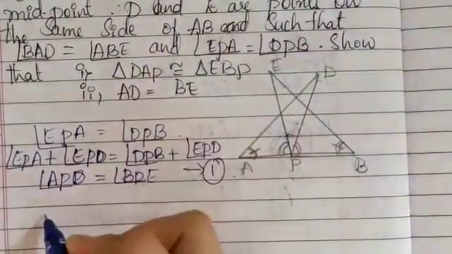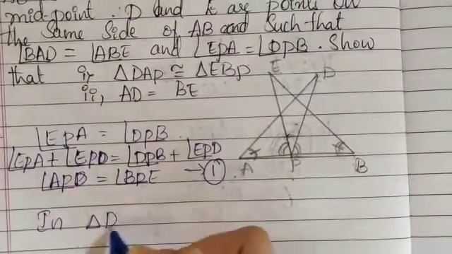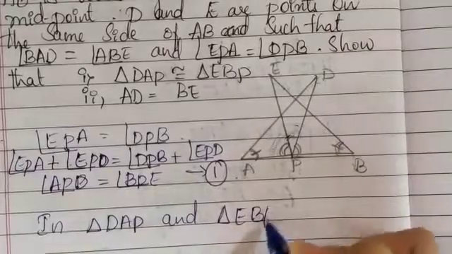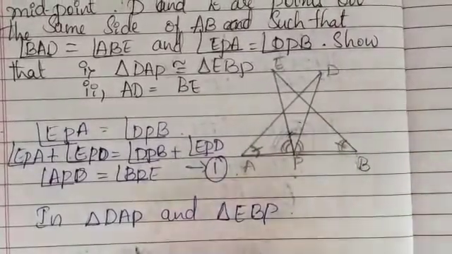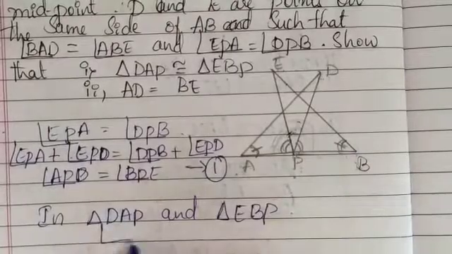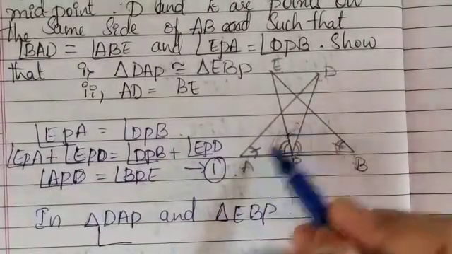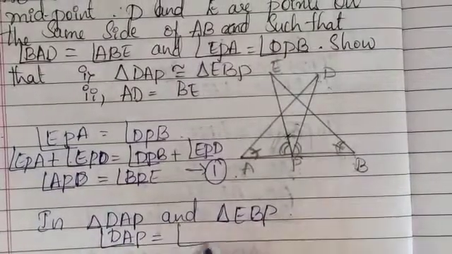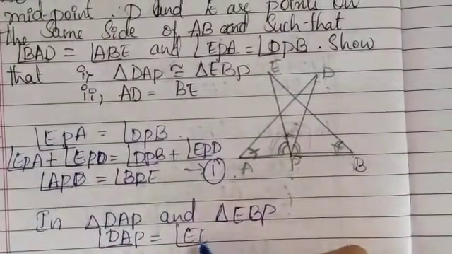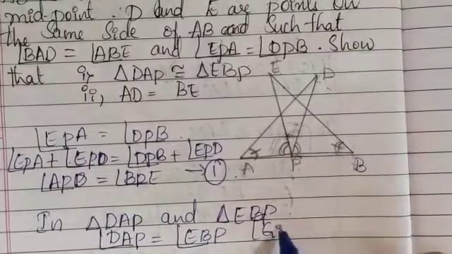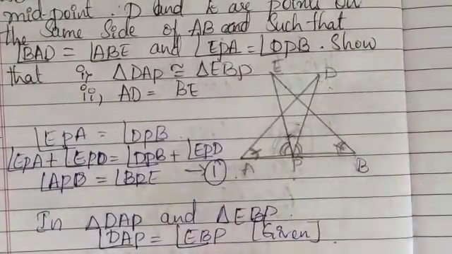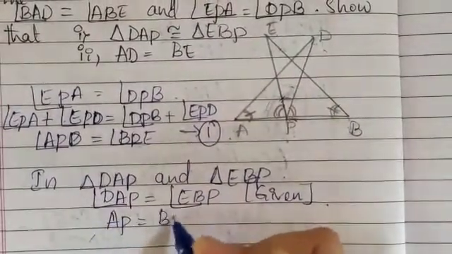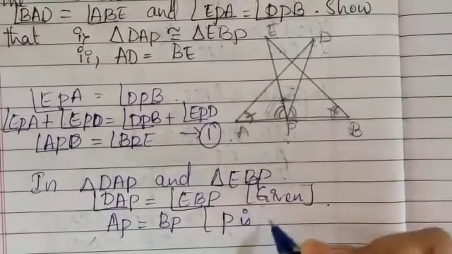So now let me take triangle DAP as well as triangle EPB. Let me write the given things here. First, this angle is given, DAP is the same as EBP, that is given. Next, AP is equal to BP, because they have given P is the midpoint here.